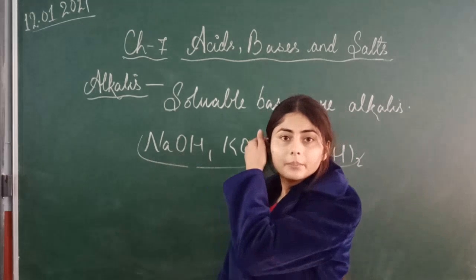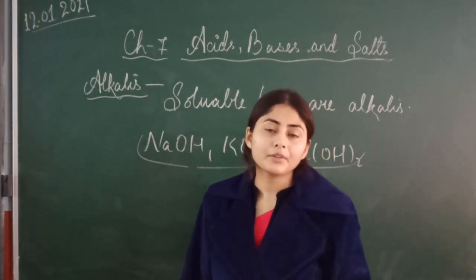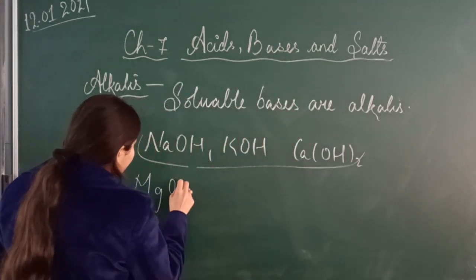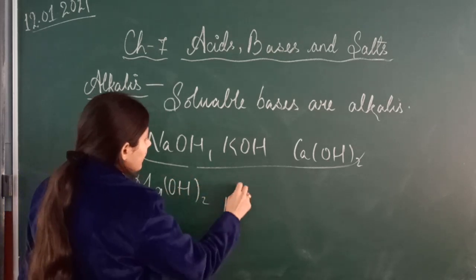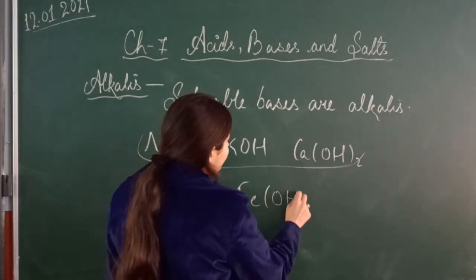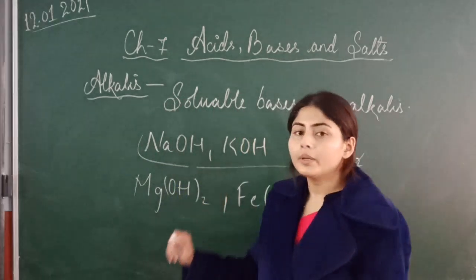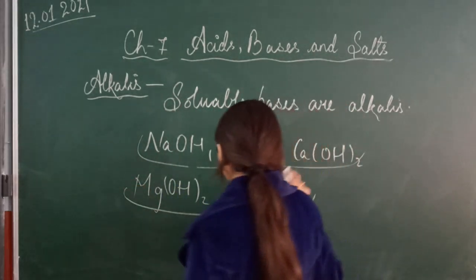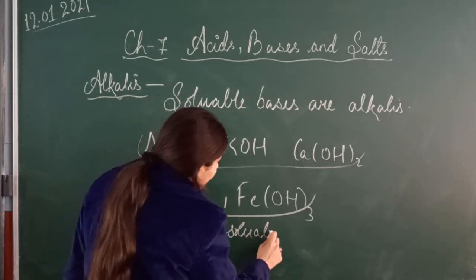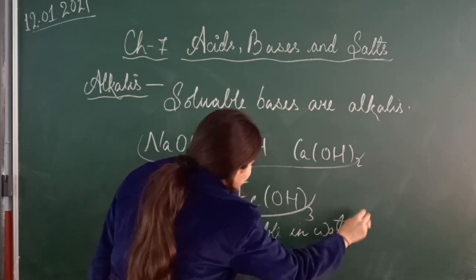Some bases are not soluble in water, like magnesium hydroxide, Mg(OH)2, and iron(III) hydroxide, Fe(OH)3.